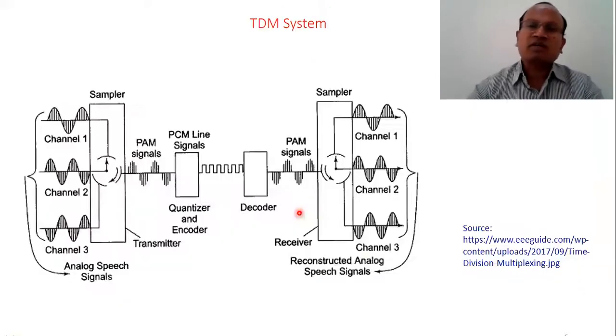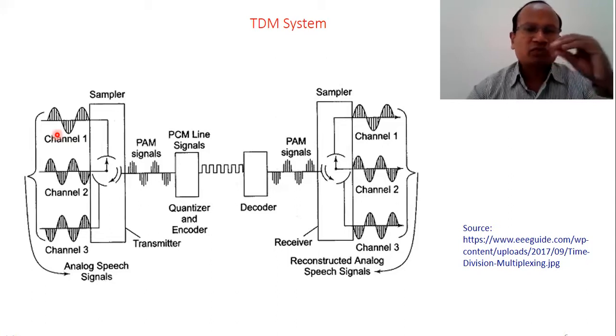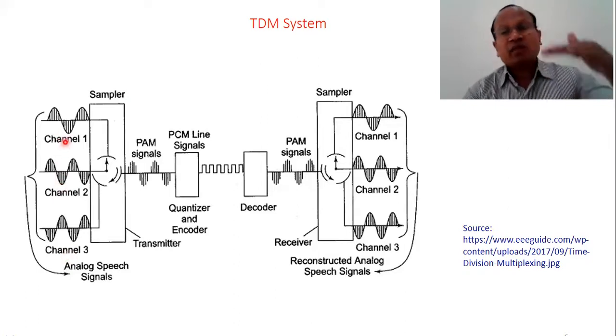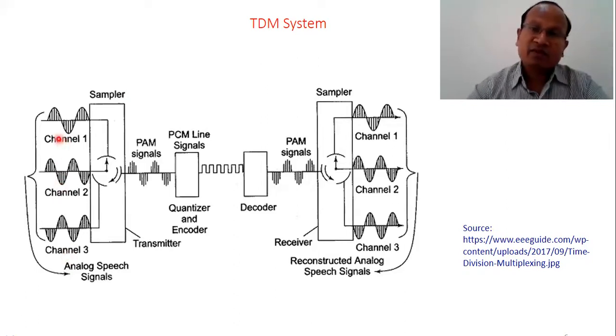Okay, let me choose the pointer again. This is a typical TDM system, a block diagram which represents time division multiplexing. Channel 1 means signal 1. Each signal has a certain frequency range and bandwidth, so we call it a channel. Channel 1 is the first signal, channel 2 the second signal, then the third signal. All these are, say, analog signals. They may be digital signals as well, but say they are all analog.